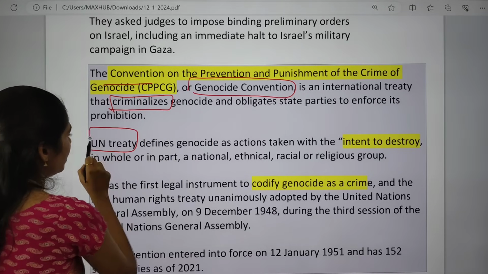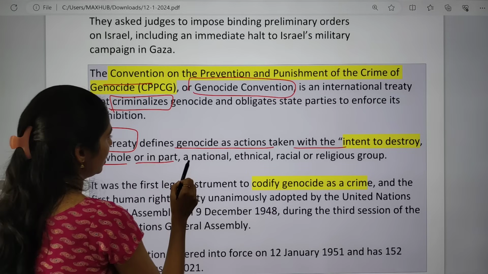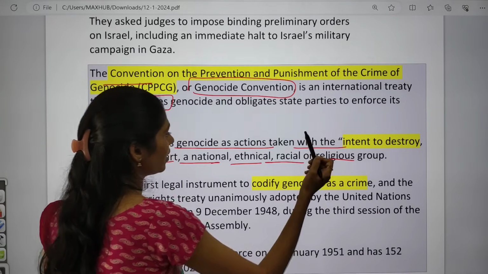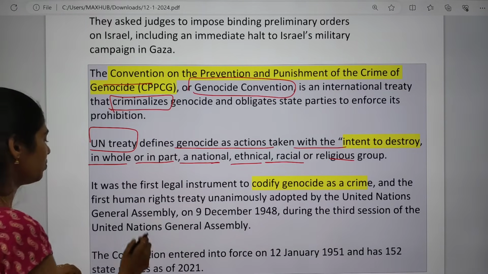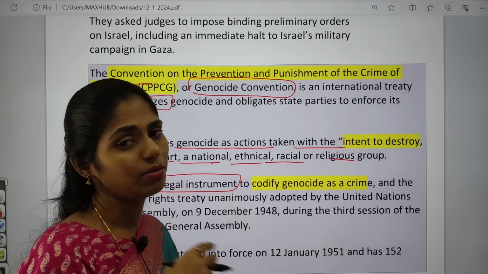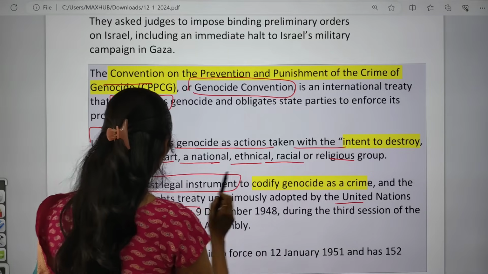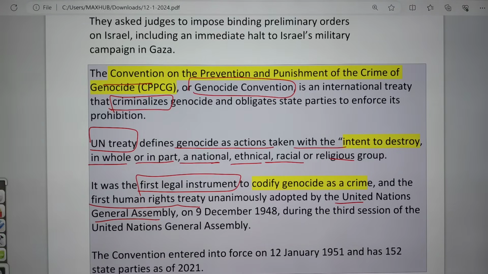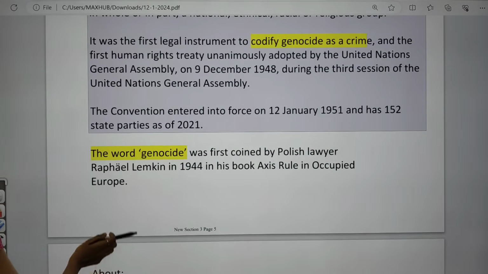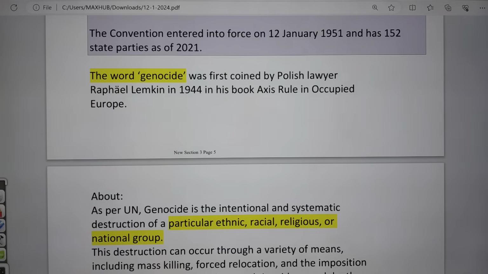The United Nations treaty defines genocide as actions taken with the intent to destroy, in whole or in part, a national, ethnic, racial or religious group. It was the first legal instrument to codify genocide as a crime, and the first human rights treaty unanimously adopted by the United Nations General Assembly, in its third session. This convention entered into force from 1951 onwards. As of 2021, there were 152 countries which are parties to this convention.